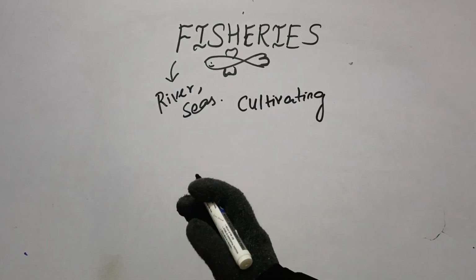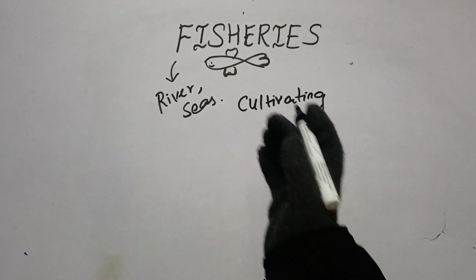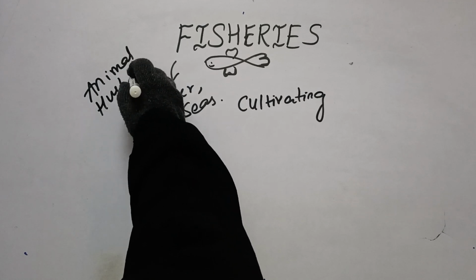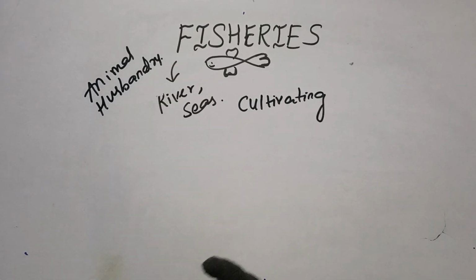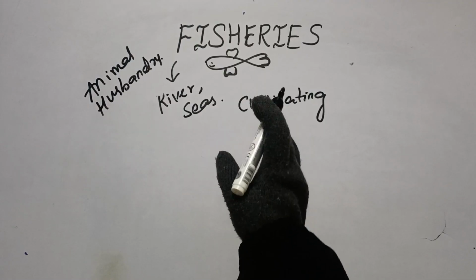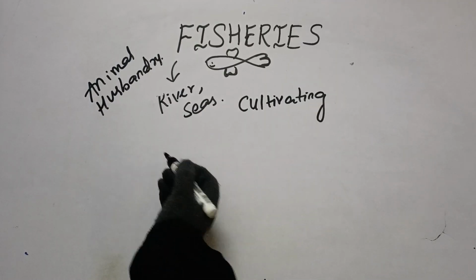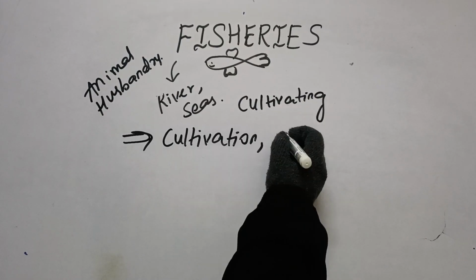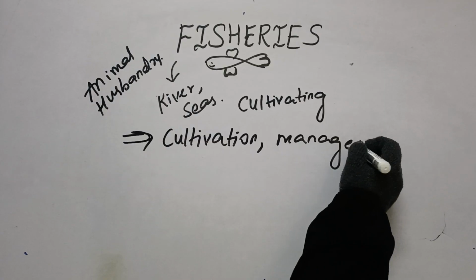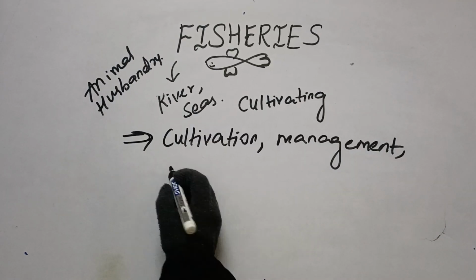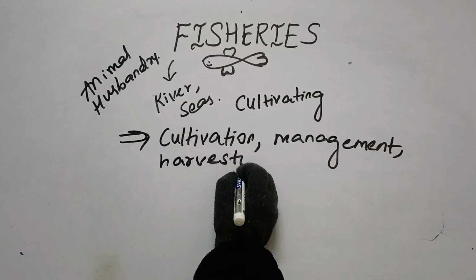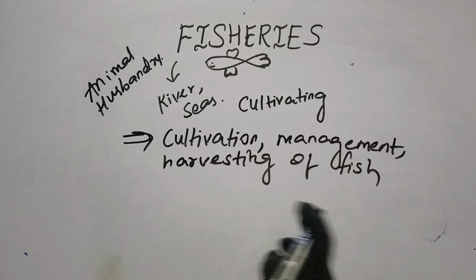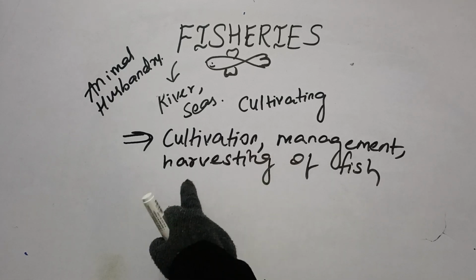So, what is fisheries actually? In simple terms, as we know, we are in the chapter of animal husbandry, right? We are towards the end of animal husbandry. In fisheries, in simplest terms, we are just going to cultivate fishes. The cultivation, management, and harvesting of fish is called fishery.